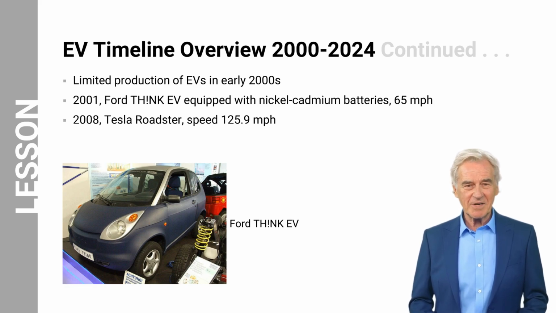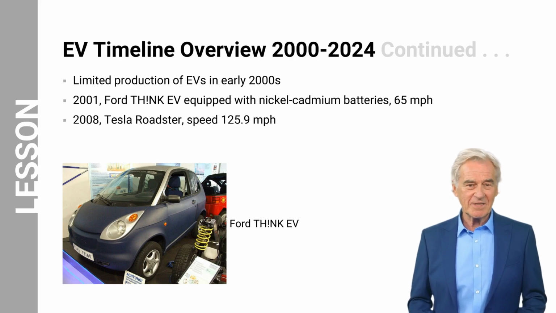In 2001, Ford introduced the SYN-EV, which was equipped with nickel-cadmium batteries. These rechargeable batteries use nickel oxide hydroxide and metallic cadmium as active materials. The SYN-EV had a top speed of 65 miles per hour. Nickel-cadmium, abbreviated as NiCad batteries, were commonly used in early EVs due to their high energy density and ability to provide consistent power output. However, nickel-cadmium batteries have certain drawbacks and environmental concerns.